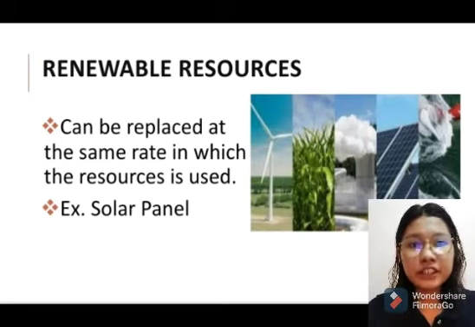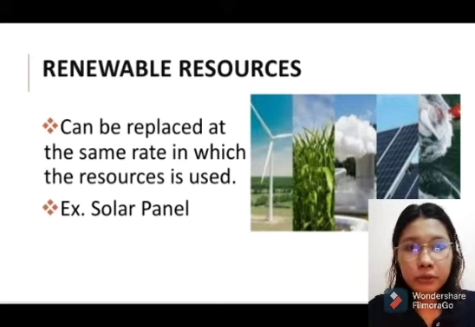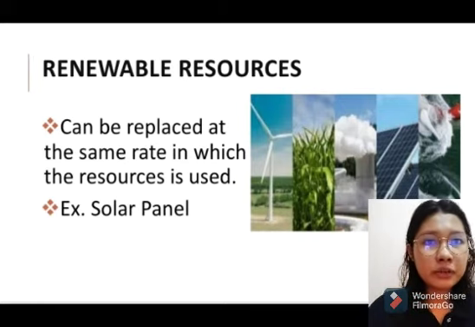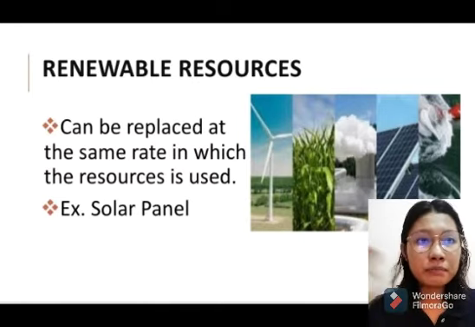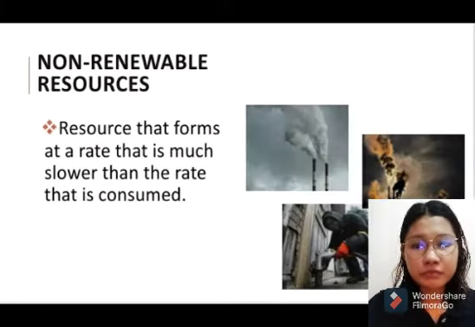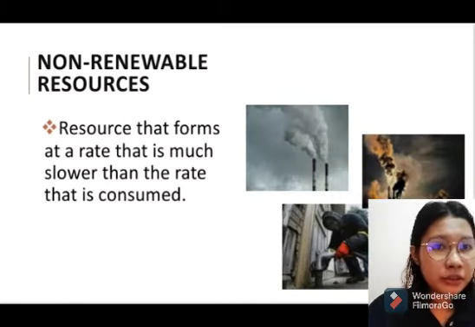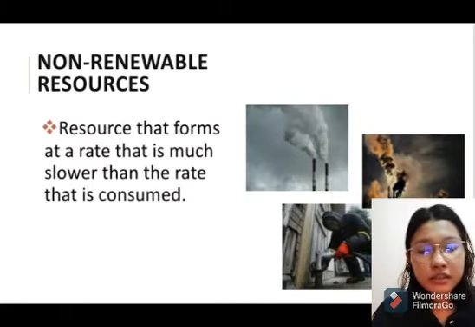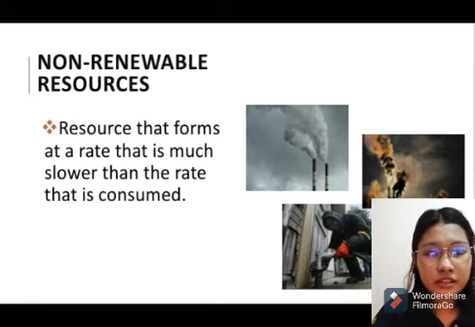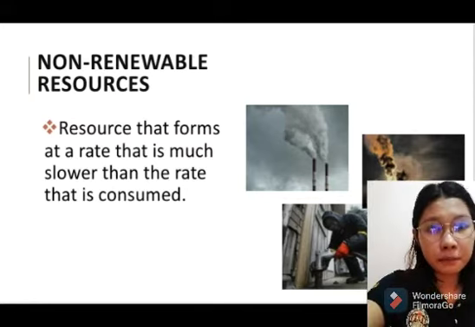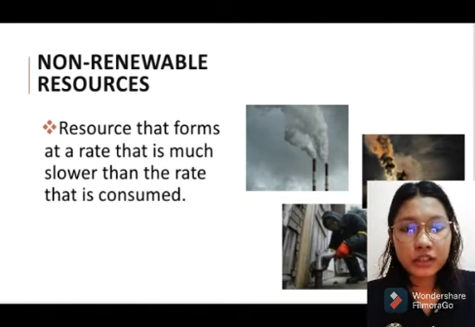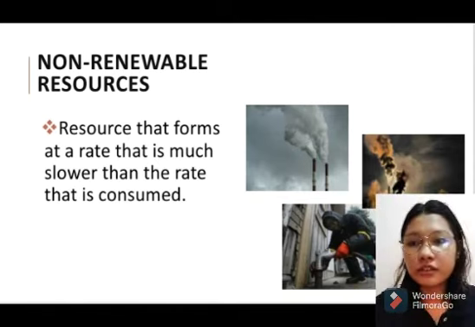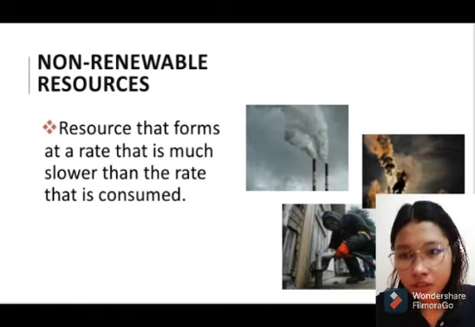What is the difference between renewable and non-renewable resources? When we say renewable resources, these are resources that can be used repeatedly and do not run out because they are naturally replaced. When we say non-renewable resources, they are natural resources, but unlike renewable resources, they cannot be readily replaced by nature, meaning not at a quick enough pace to keep up with consumption. So that is the difference between renewable and non-renewable resources.